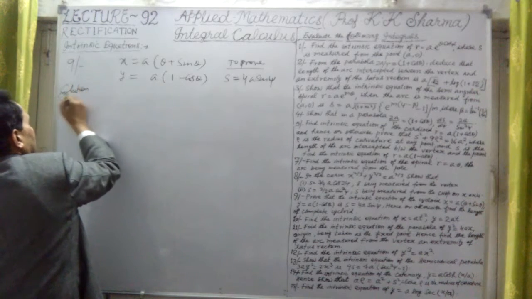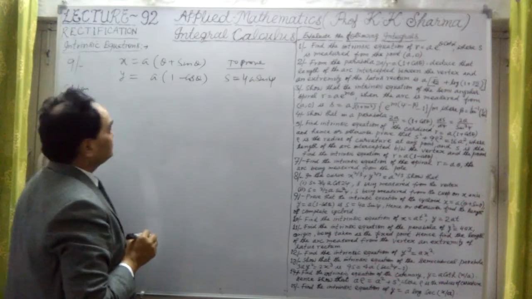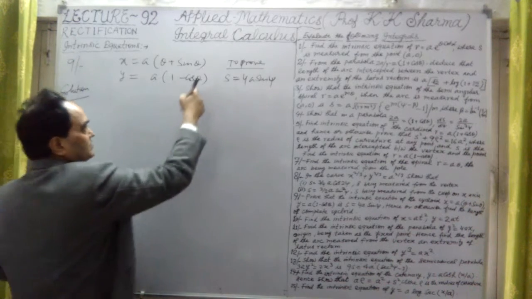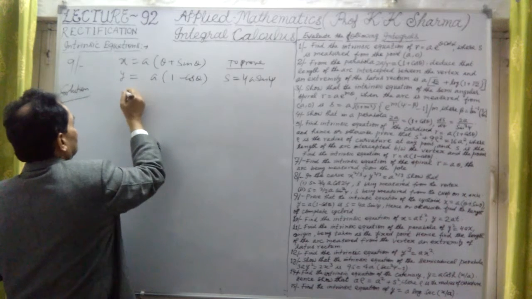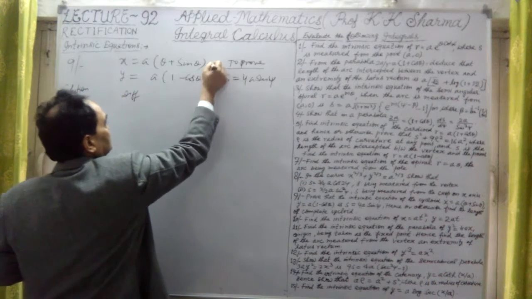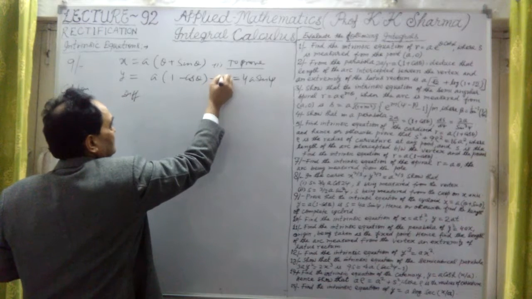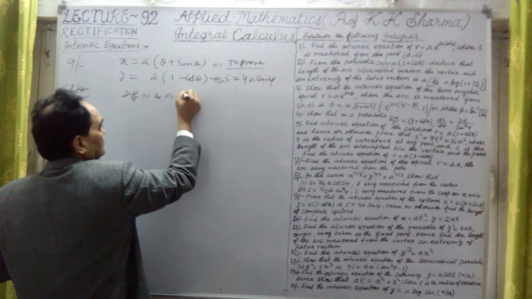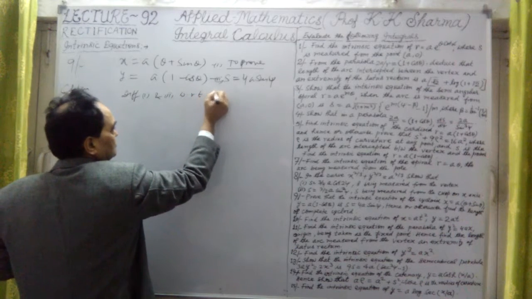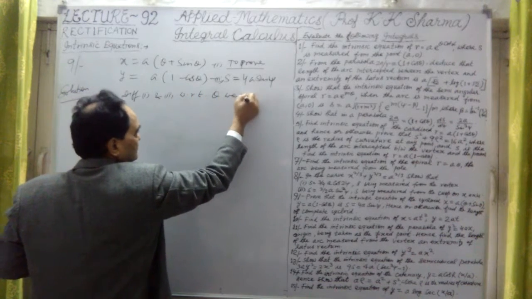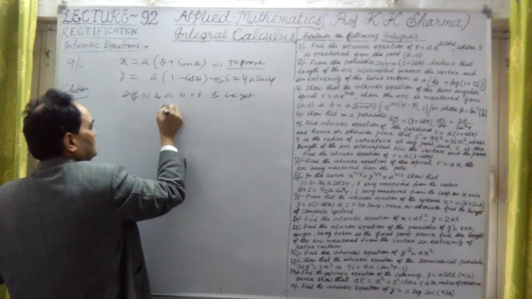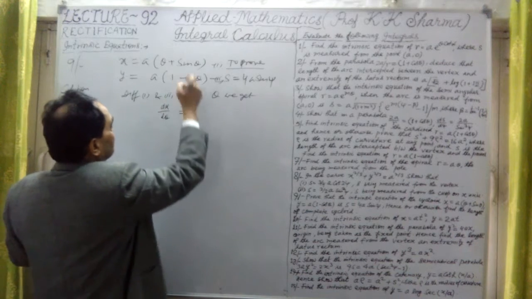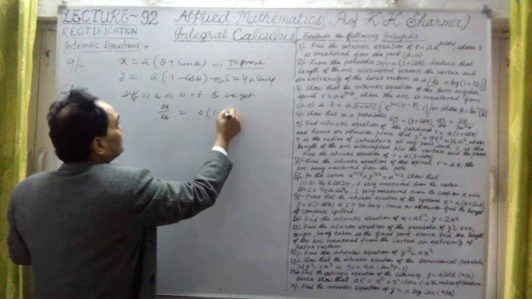Differentiating with respect to theta, since this is the parametric form, we get dx by d theta equal to a into 1 plus cos theta.